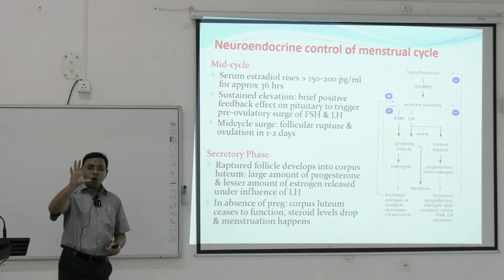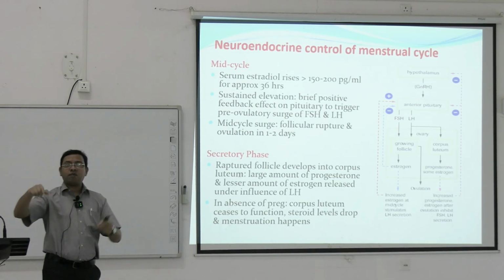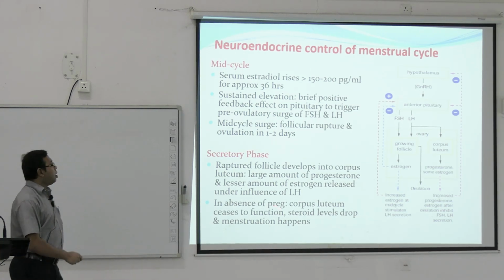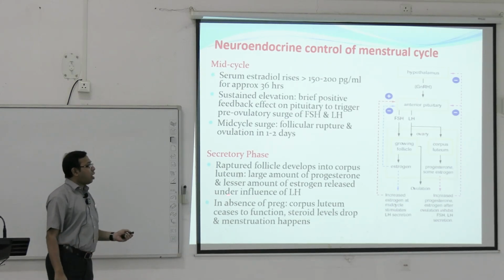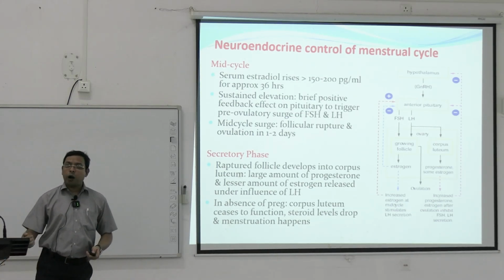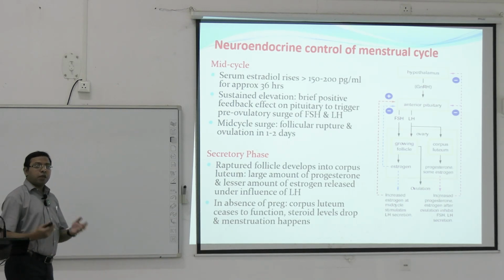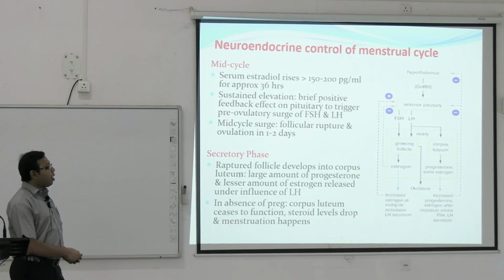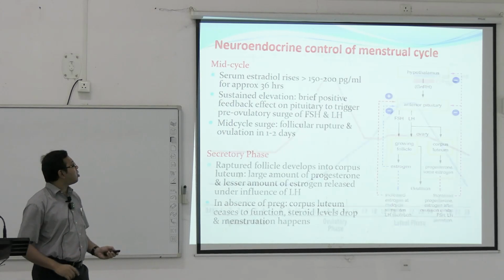Secretory phase: the ruptured follicle develops into the corpus luteum. The dominant follicle from which the ovum comes out becomes the corpus luteum after ovulation. The same Graafian follicle is known as the corpus luteum. Large amounts of progesterone and lesser amounts of estrogen are released under the influence of the LH in the secretory phase of the menstrual cycle. In the absence of pregnancy, if fertilization does not happen, the corpus luteum ceases to function and steroid levels drop, and ultimately shedding of the endometrium happens and menstruation occurs.